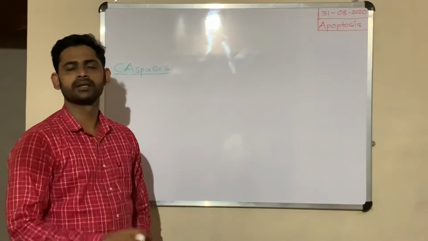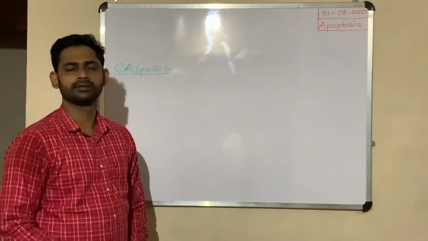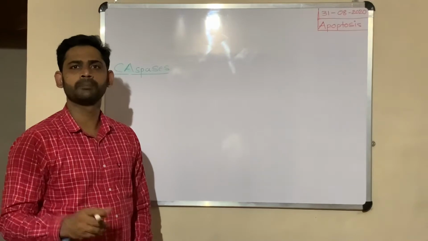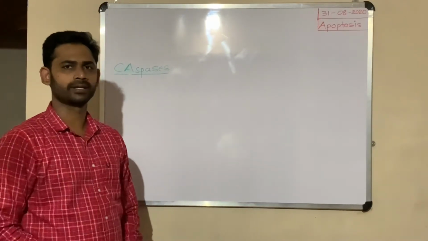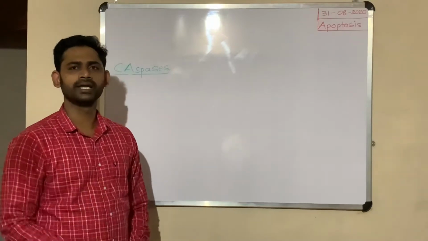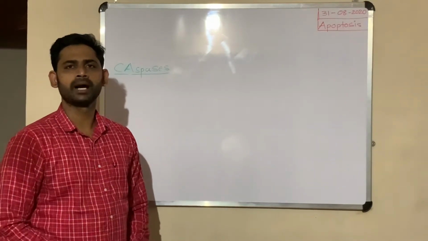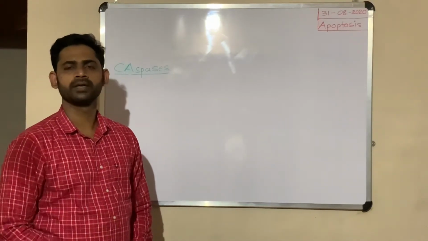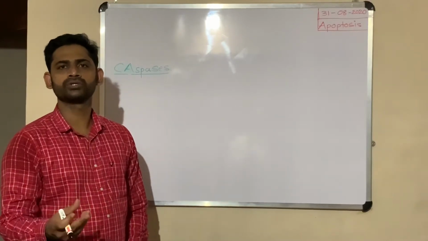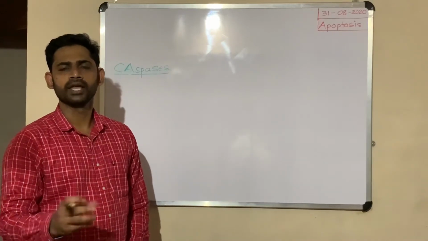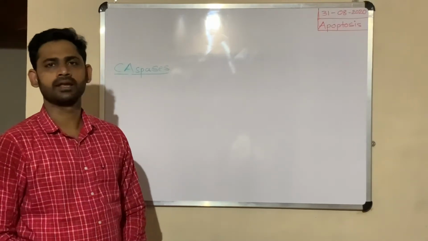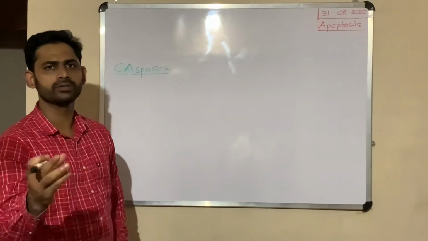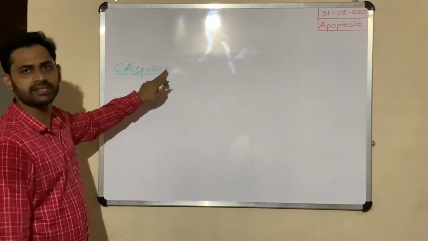In the last part of apoptosis, I talked about the different pathways through which apoptosis gets activated. What I discussed, through the intrinsic pathway or the extrinsic pathway, results in activation of initiator caspases in the cytoplasm of the target cell. Now in this part, I am going to start with caspases.